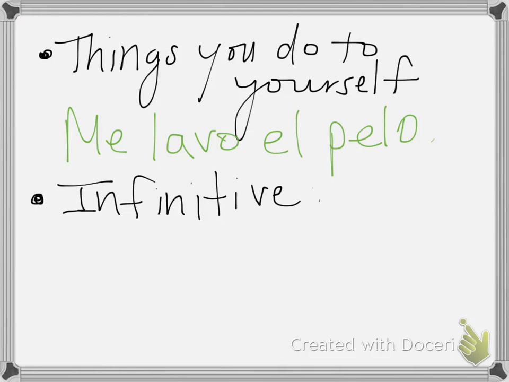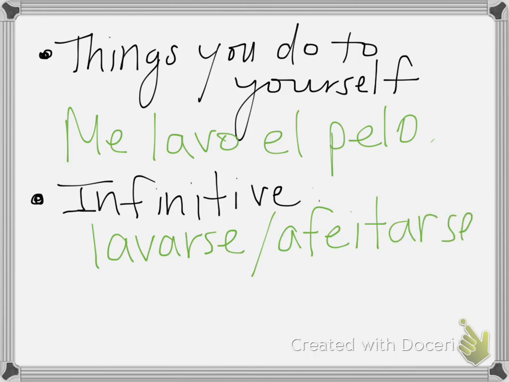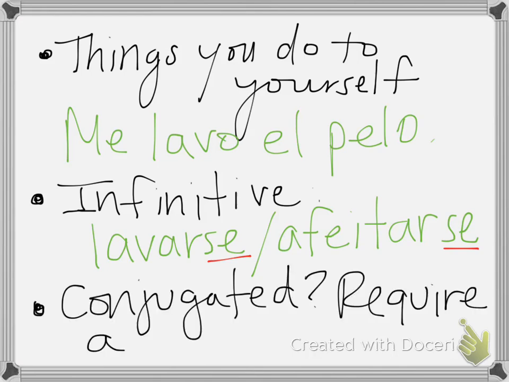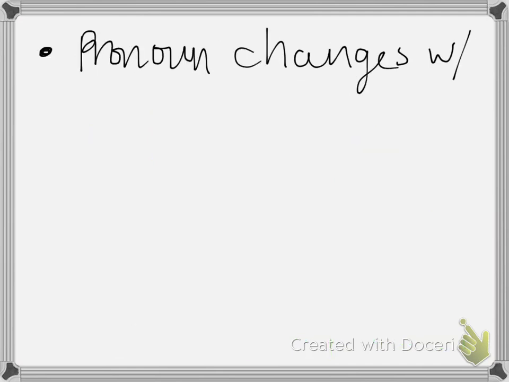You can recognize a reflexive verb in the infinitive form because it ends in se. An example would be lavarse, afeitarse. Okay, so these both end in se, so you know that they are considered a reflexive verb. When they're conjugated, they require a reflexive pronoun. This pronoun changes depending on the subject of your sentence.